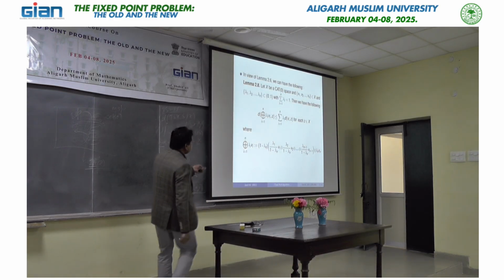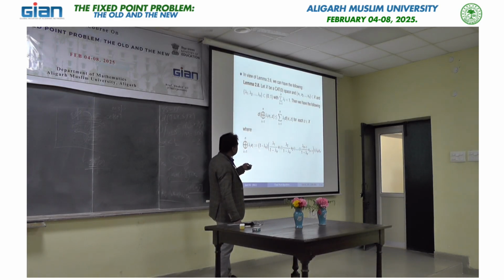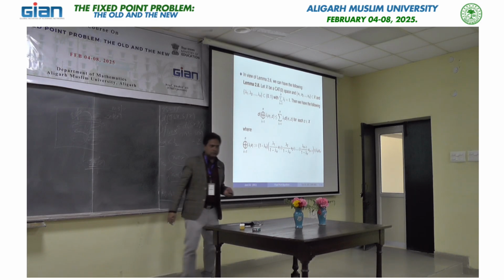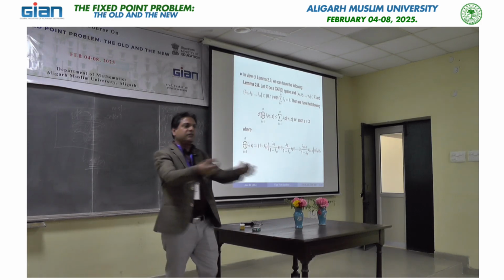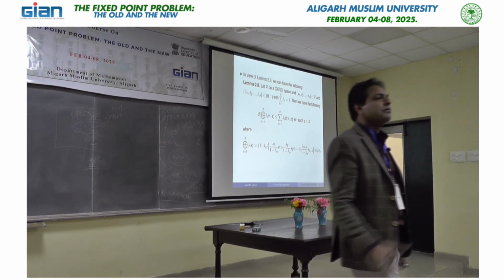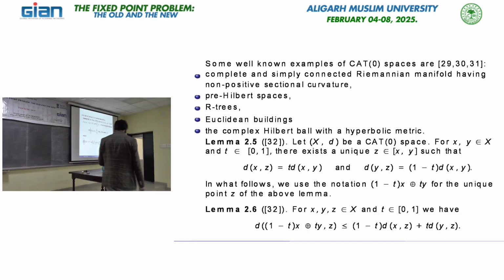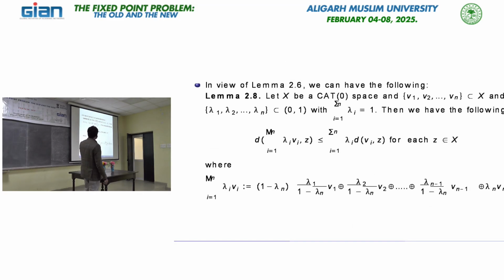Here the geodesic sum of lambda_i v_i means this one. This is exactly a geodesic convex combination, and if we consider this one, it becomes exactly the convex combination of endpoints in linear spaces. So this lemma is also true, exactly similar to the previous one. It is a generalization of that lemma.